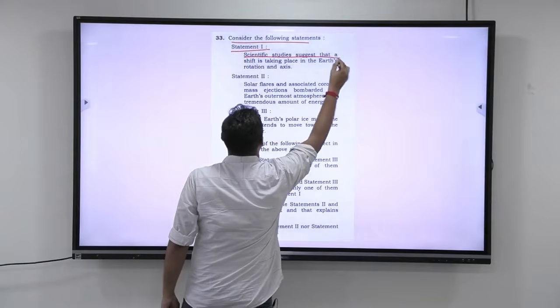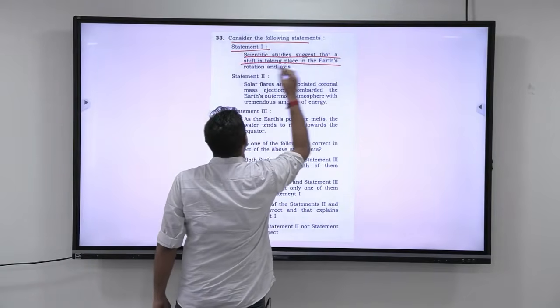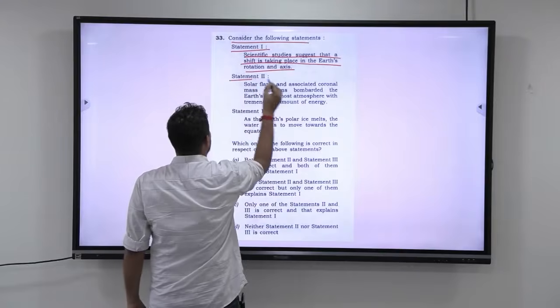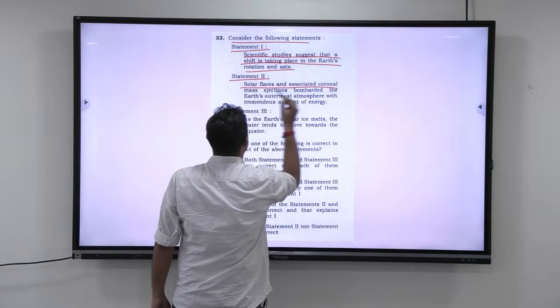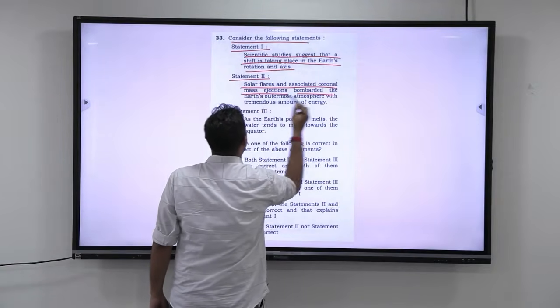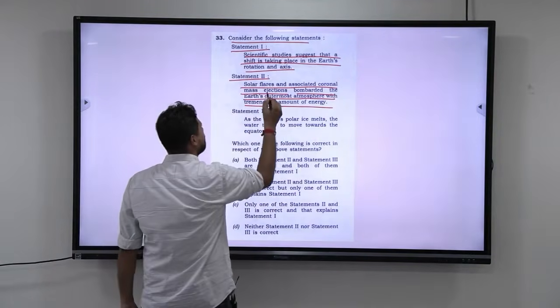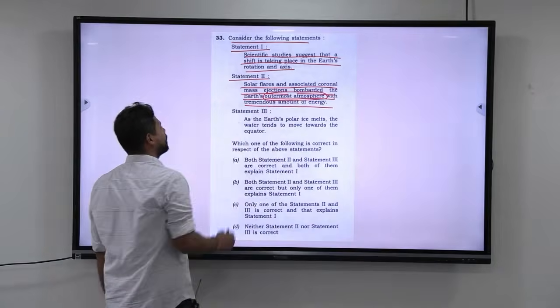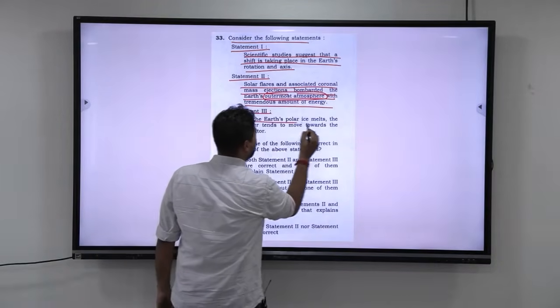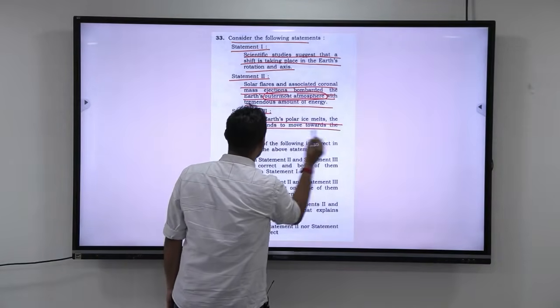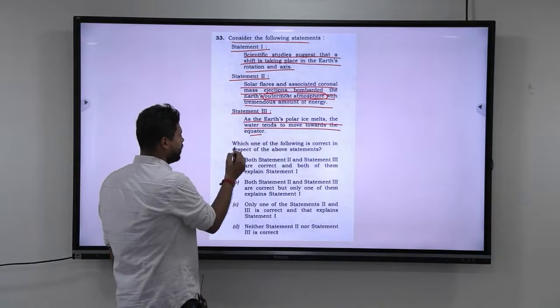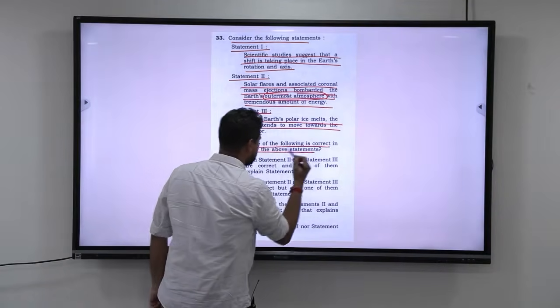Scientific studies suggest that a shift is taking place in the Earth's rotation and axis. Statement 2. Solar flares and associated coronal mass ejections bombarded the Earth's outermost atmosphere with tremendous amount of energy. Look at this. Earth's outermost atmosphere. Statement 3. As the Earth's polar ice melts, the water tends to move towards the equator. Which one of the following is correct with respect to the above statements?